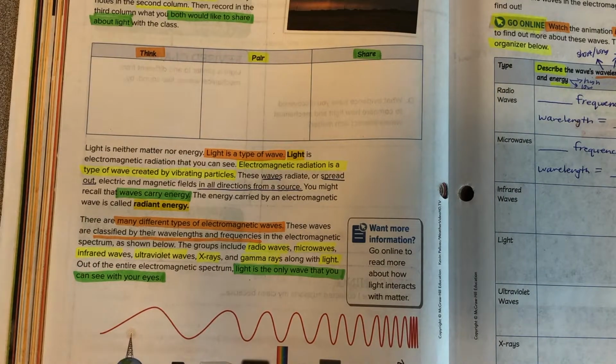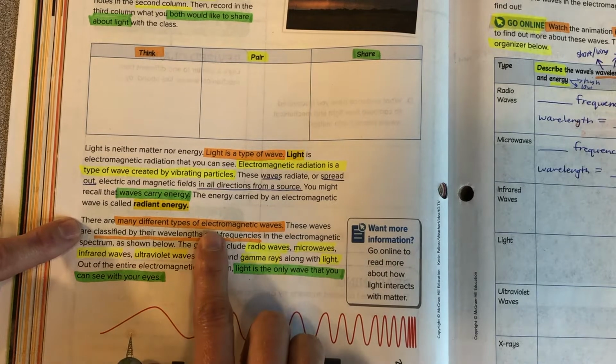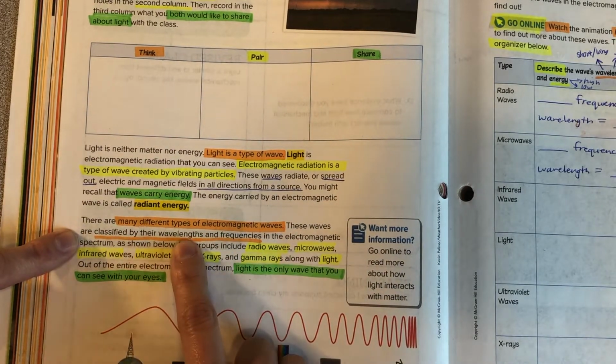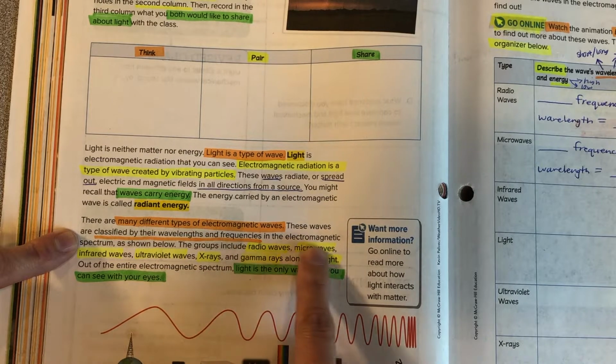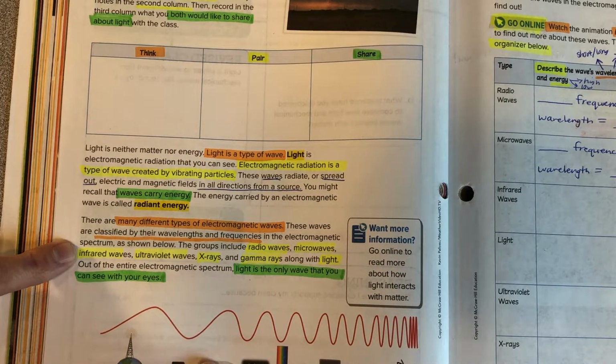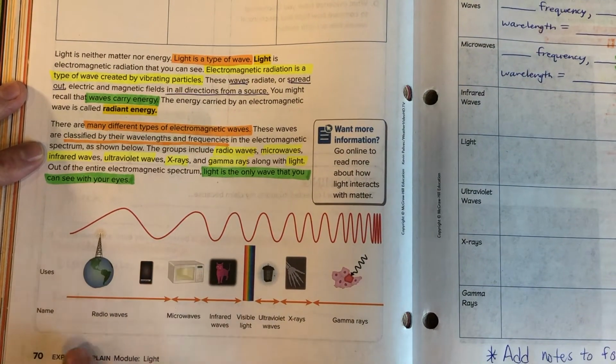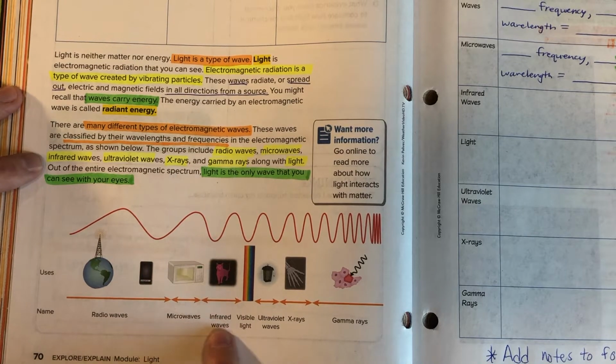and we're about to draw a picture of an electromagnetic wave spectrum. There are many different types of electromagnetic waves. These waves are classified by their wavelengths and frequencies in the electromagnetic spectrum as shown below. The groups include radio waves, microwaves, infrared waves.